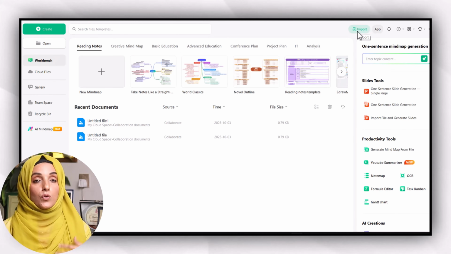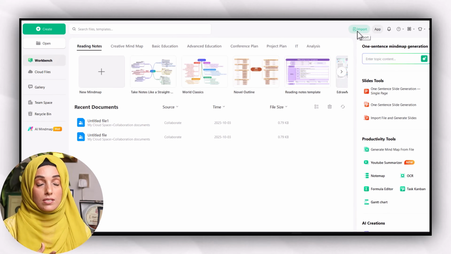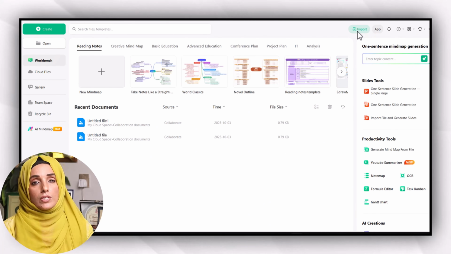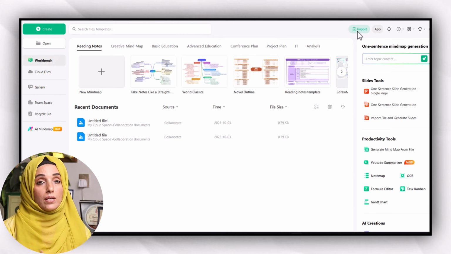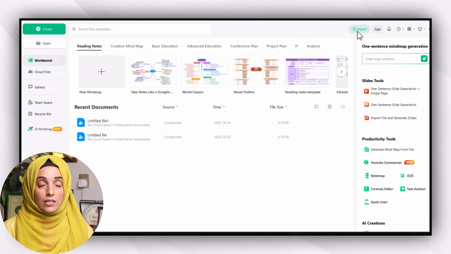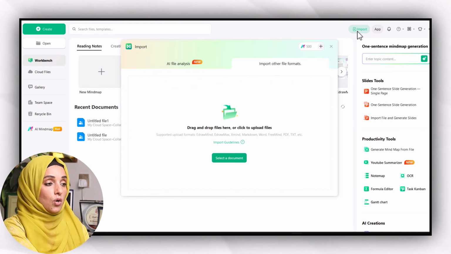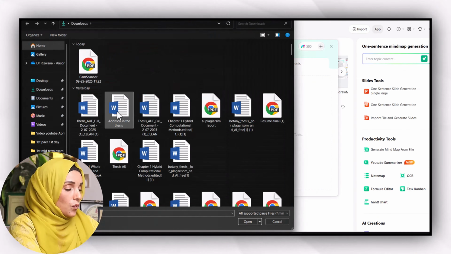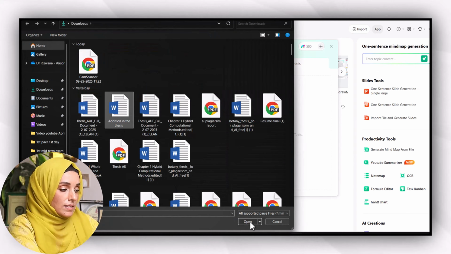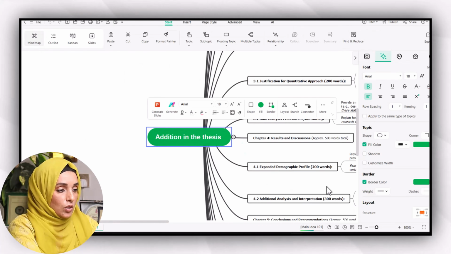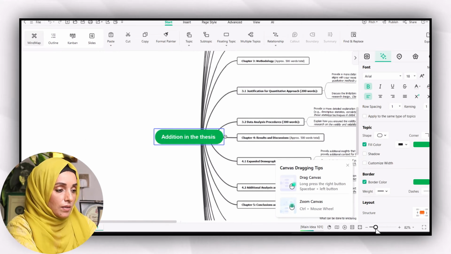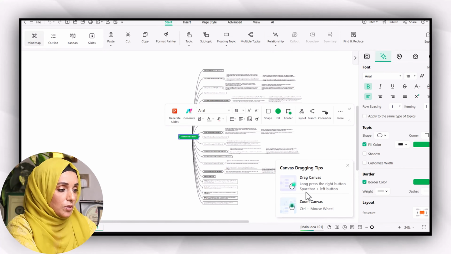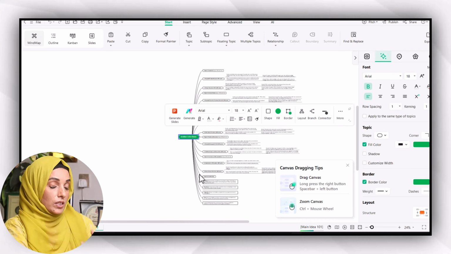So for example, I want to get a structured summary or a mind map of a research paper or a research document I'm working on, or I want to understand the information in it. I just click on the import button and select a document. So for example, I want to understand this specific document. I will click on it, and in a fraction of a second, I will be able to see the mind map of the information that had been put in that document.